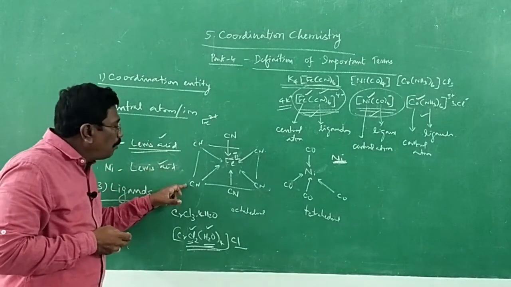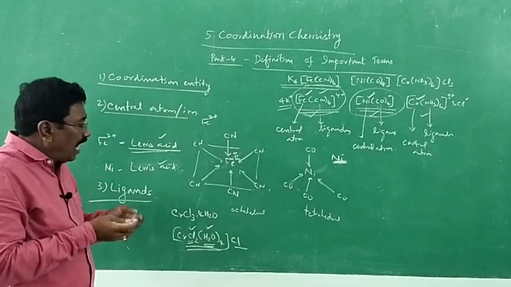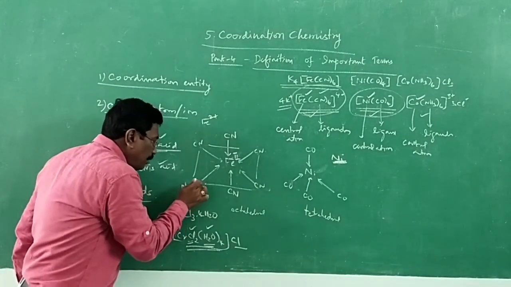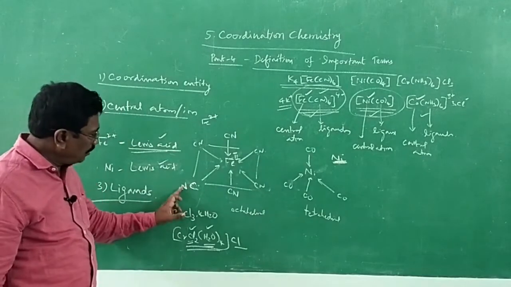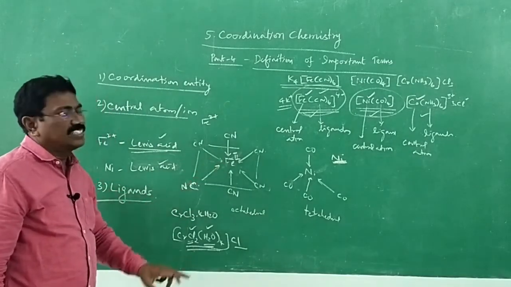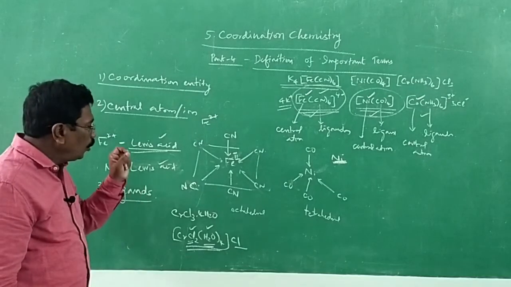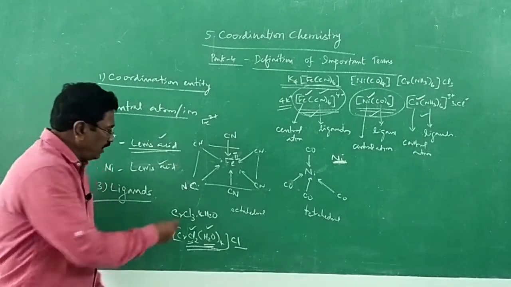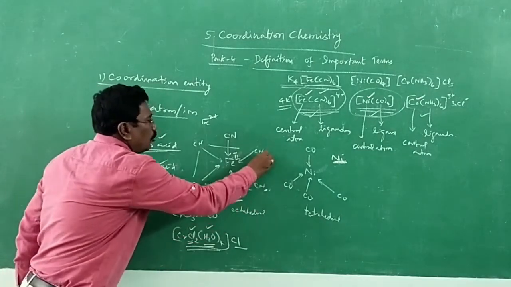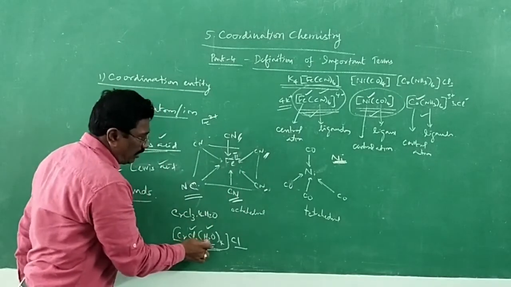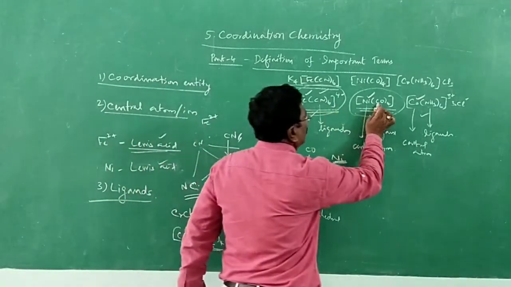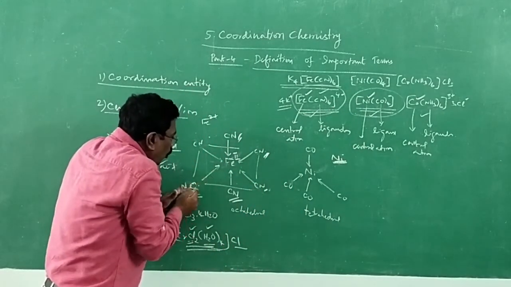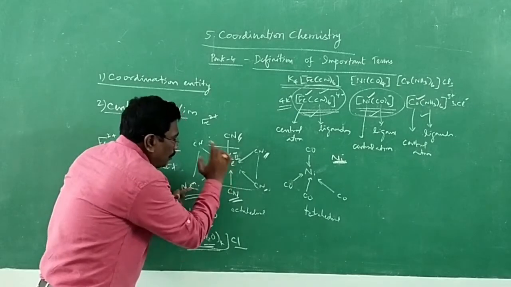The atom in the ligand that is bonded, in cyanide, C is bonded, to the central metal atom or ion is said to be the donor atom. Of course, these are Lewis bases. Cyanides are Lewis bases. Chlorine Lewis base, water Lewis base, CO Lewis base. Here the atom which is directly involved in bonding is said to be the donor atom because it donates a pair of electrons for the formation of a coordinate bond.